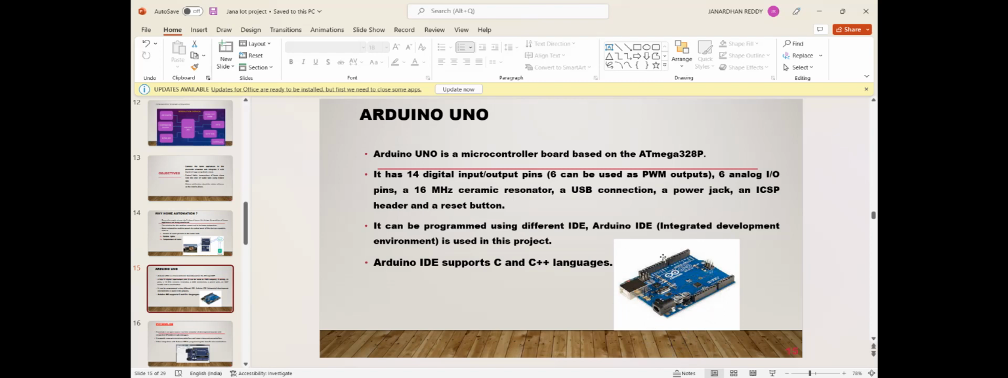It is programmed using a separate IDE, the Arduino IDE. Integrated Development Environment is used in this project. Arduino IDE supports C and C++ languages.